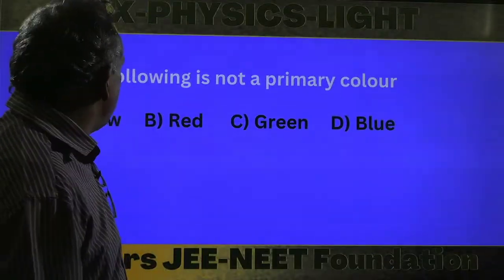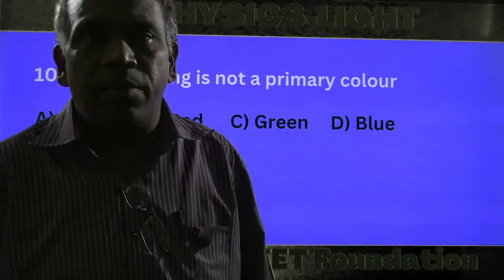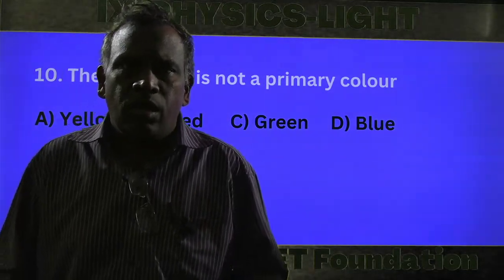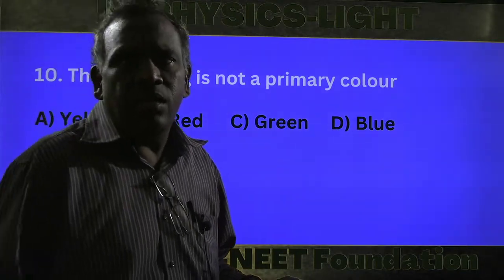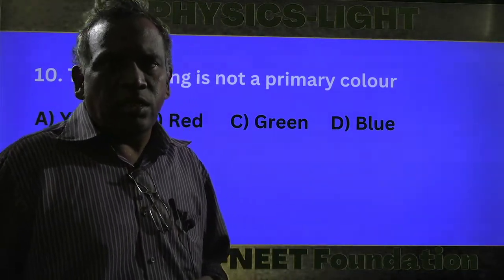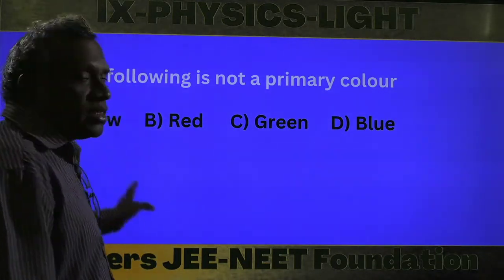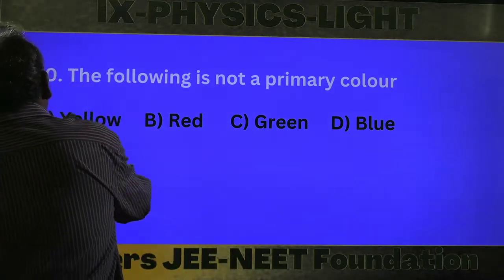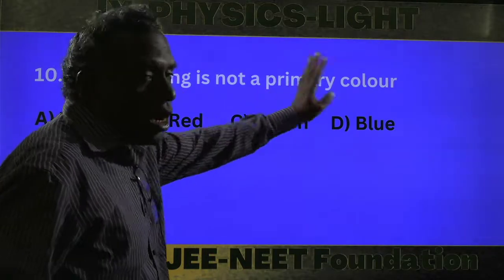The next question: which of the following is not a primary color? Primary colors are what? Red, green, blue, or RGB are the primary colors. Cyan, magenta, and yellow, that is CMY, are secondary colors. Here, yellow is the secondary color. That's why this is the question: which of the following is not a primary color.